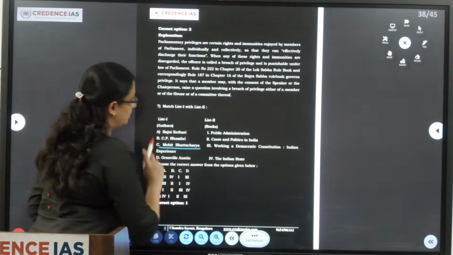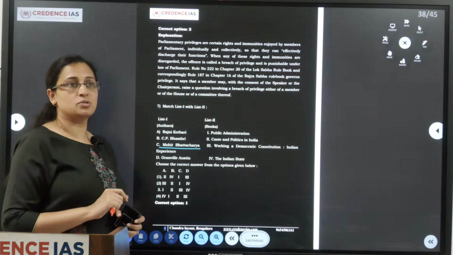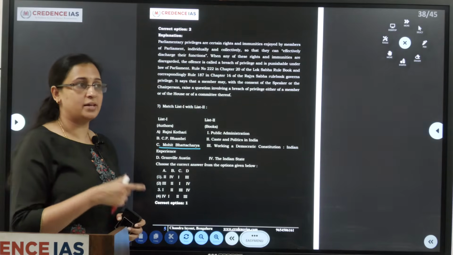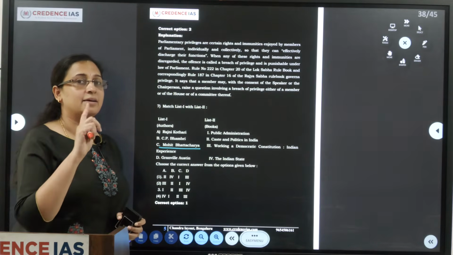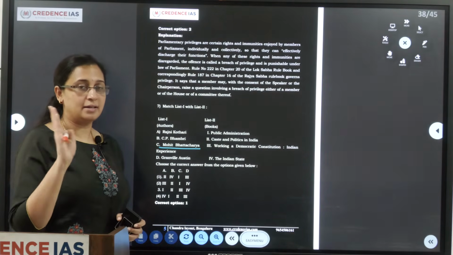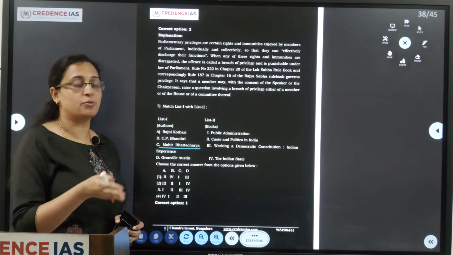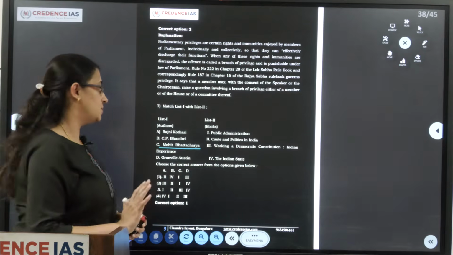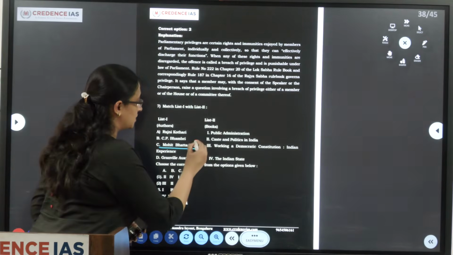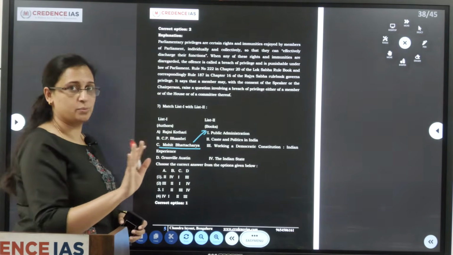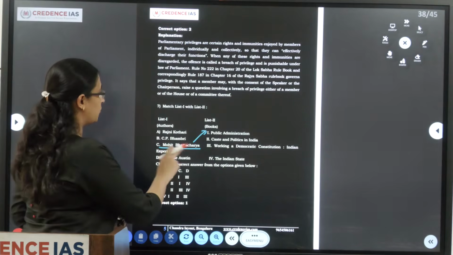Mohit Bhattacharya has written books on public administration. If any student has taken public administration as optional in the previous KPSCs or for UPSC, they will certainly know Mohit Bhattacharya has written a public administration book. So here C for 1.